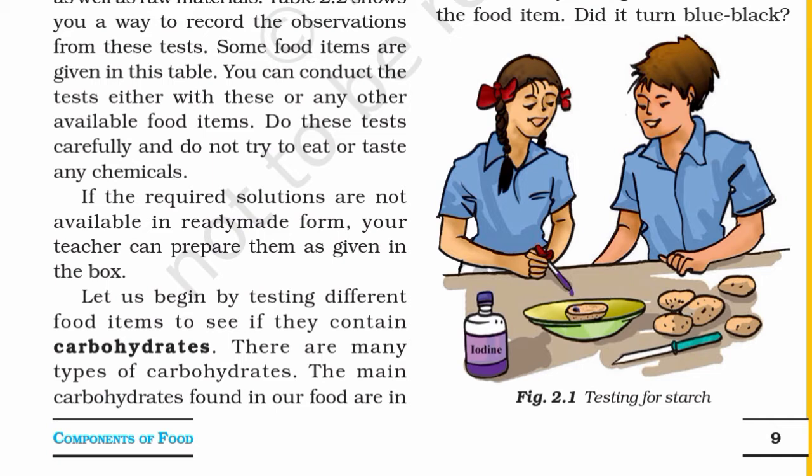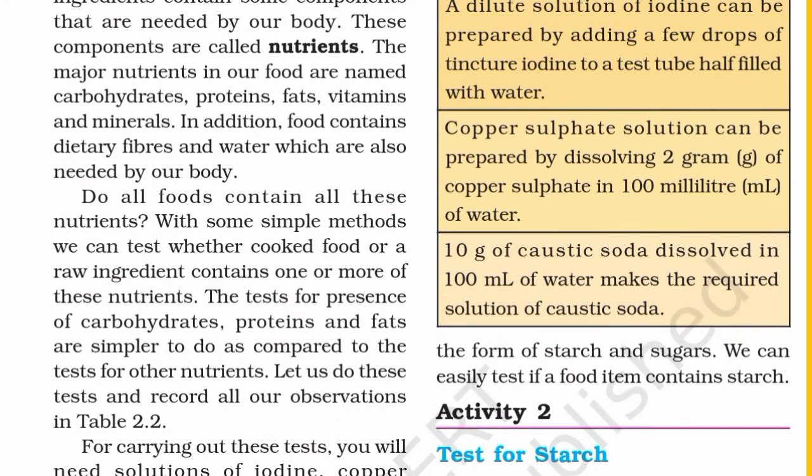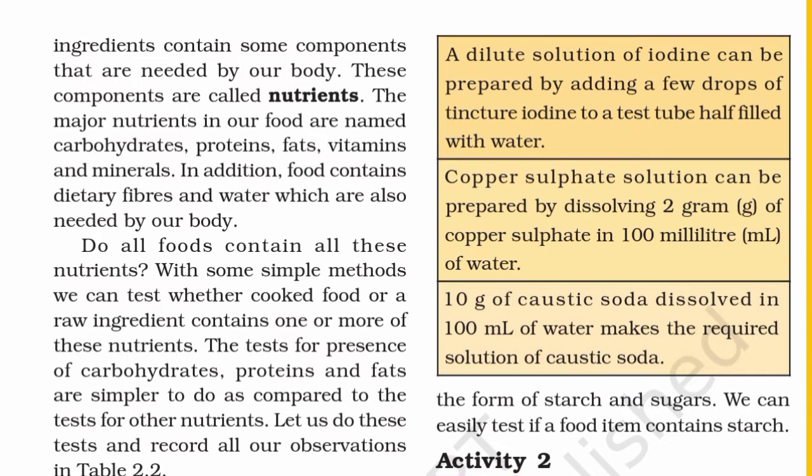Let us begin by testing different food items to see if they contain carbohydrates. There are many types of carbohydrates. The main carbohydrates found in our food are in the form of starch and sugars. We can easily test if a food item contains starch.